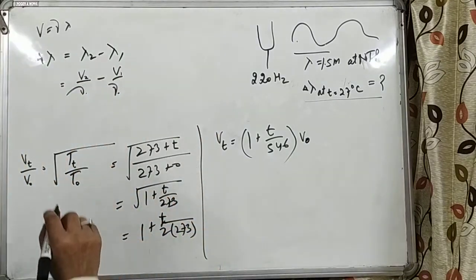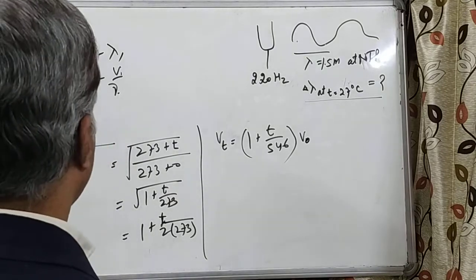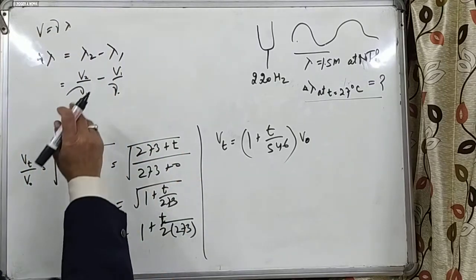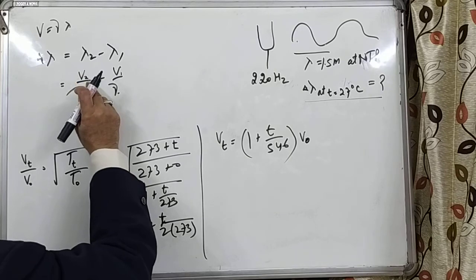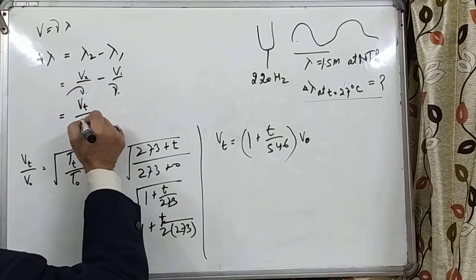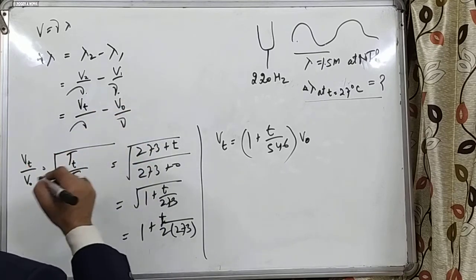Now you may substitute the values. The wavelength difference is V2, or Vt, upon nu minus V0 upon nu.